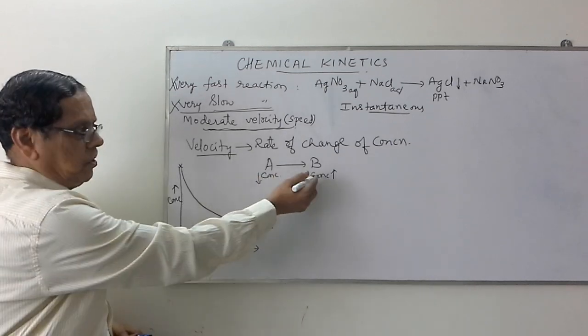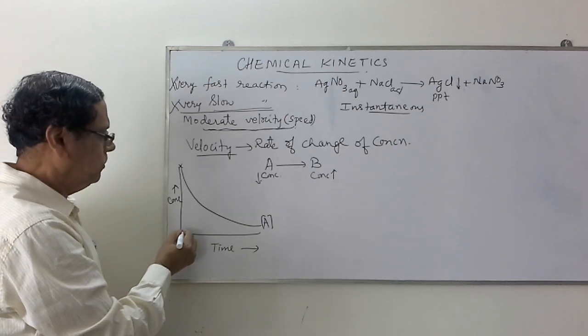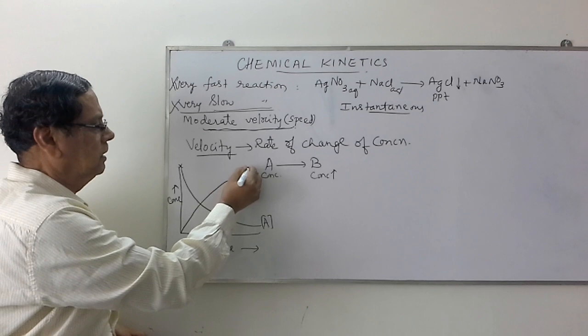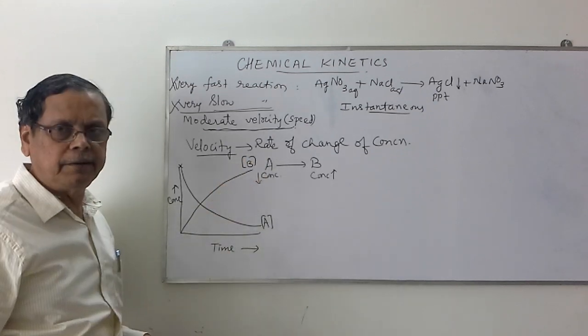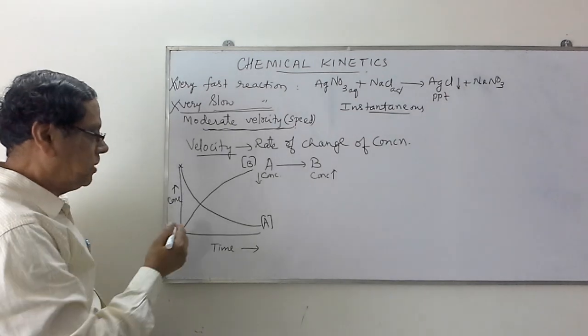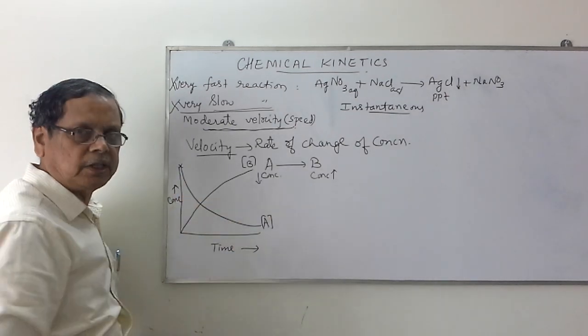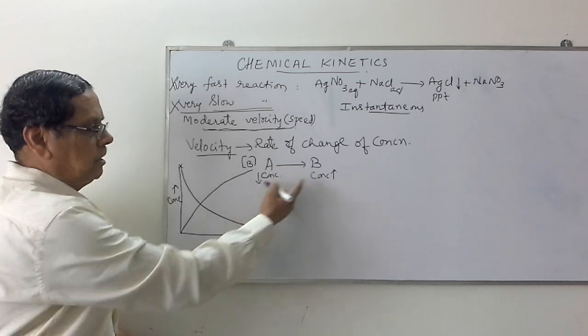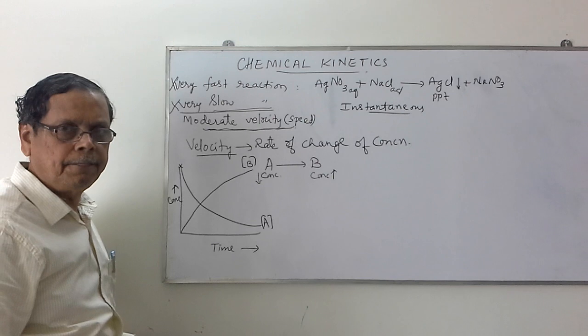When we consider this product, initially its concentration is 0 or very less, which goes on increasing with increase in the time. So this is indicating the concentration of B. Suppose you consider the change in the concentration, it gradually decreases with respect to the reactant. With respect to the product, there is a continuous increase in the concentration.